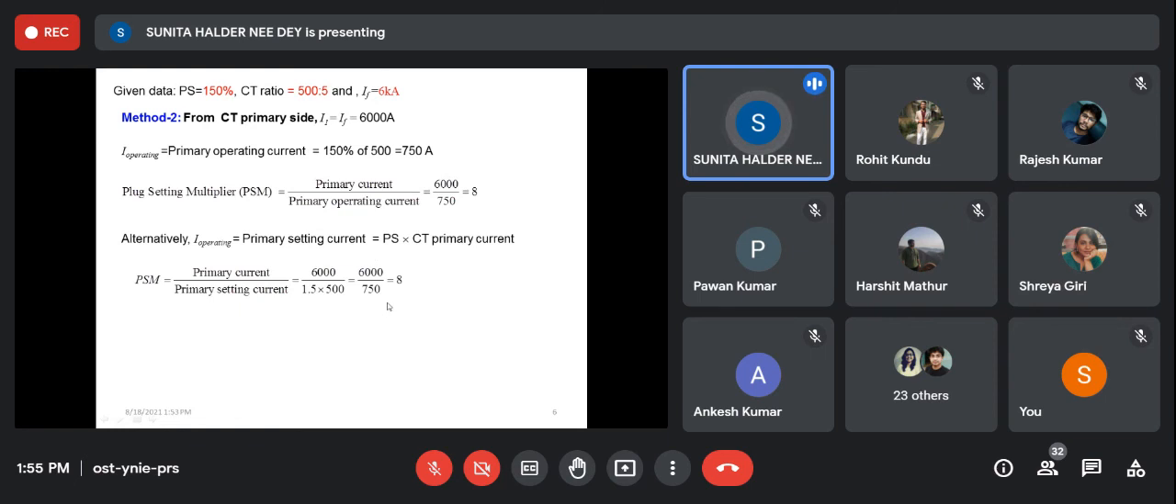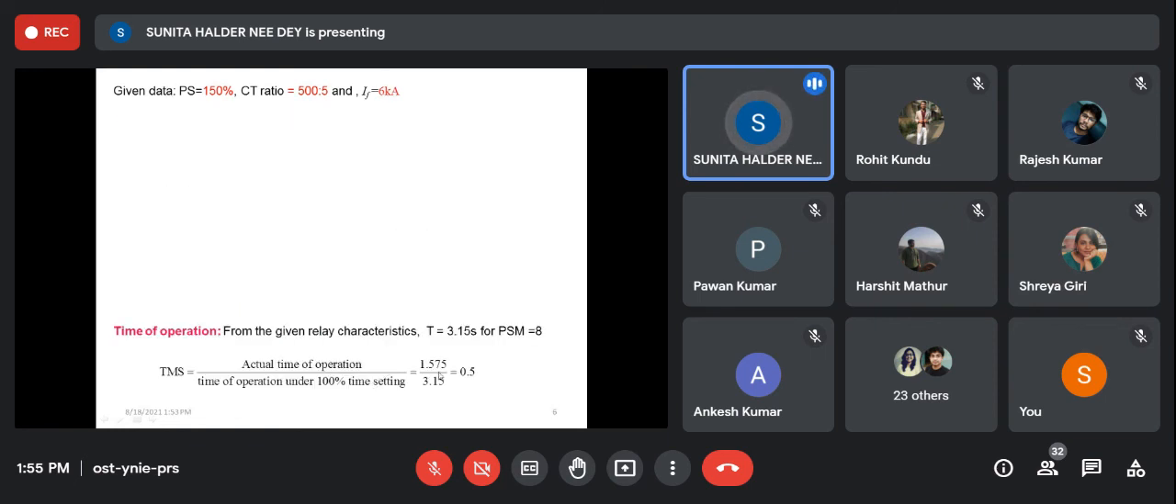From there you will also get 8. So in this way we can get it. Now you see the time of operation is given as 1.575.